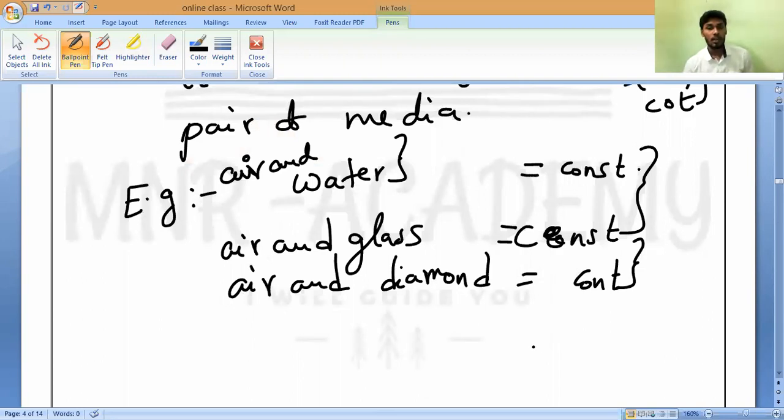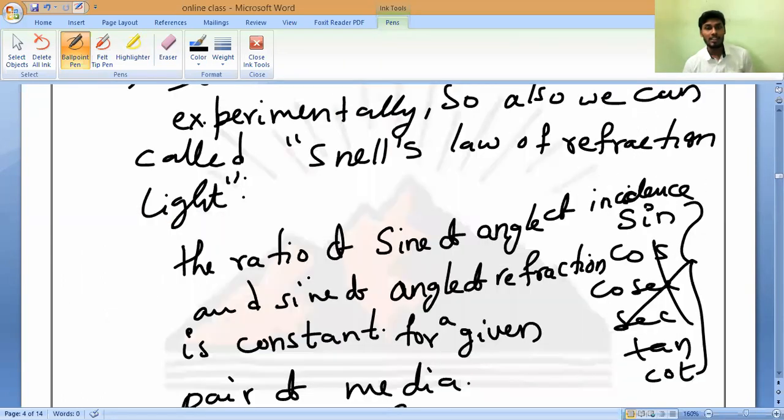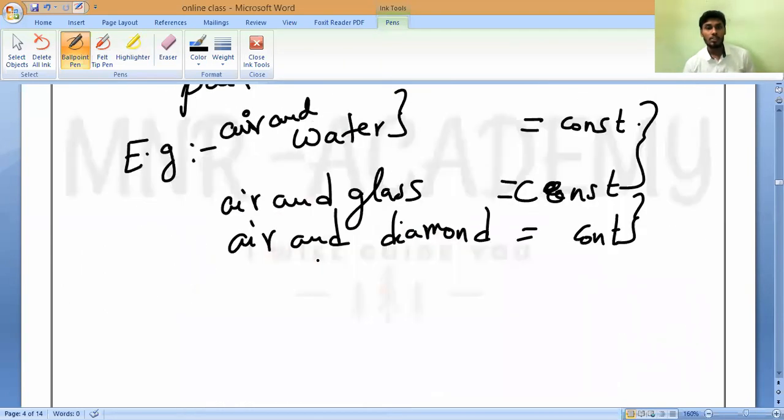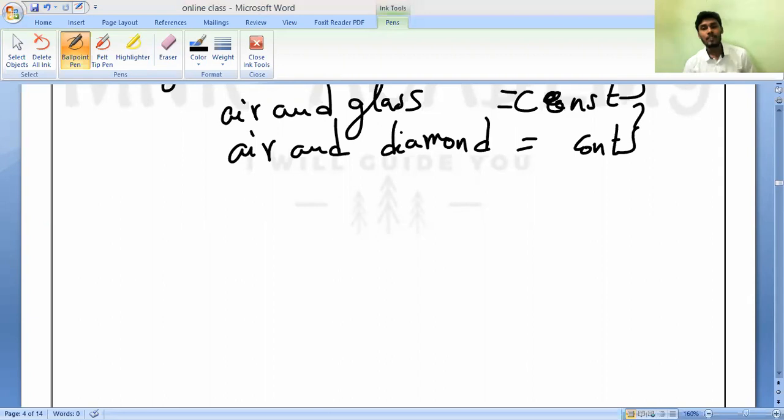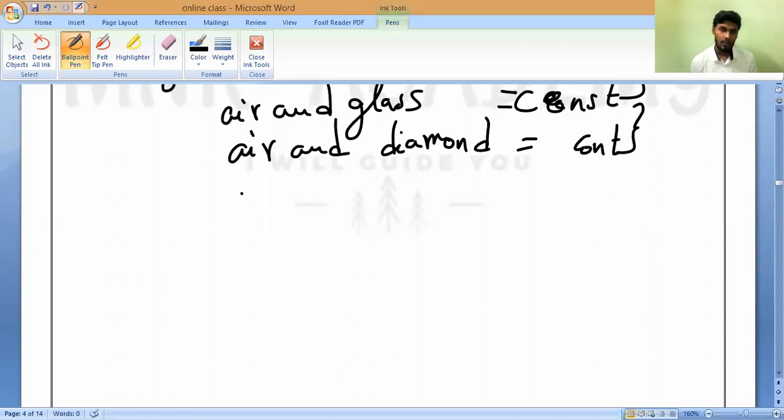Now the same thing you should write in the form of a formula. It is a ratio. Ratio means what? Arvind, what does ratio mean? Division. Is it yes or no, right? Yes, sir. So division means you can write it in the form of a formula: sine of angle of incidence divided by sine of angle of refraction.